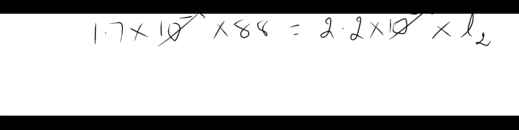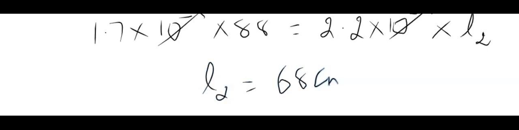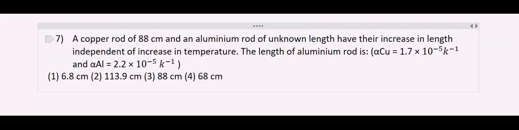We need to find out L2. So 10 to the power of minus 5 gets cancelled. After simplifying, we get that L2 is equal to 68 centimeters. Hence, option 4 is correct.